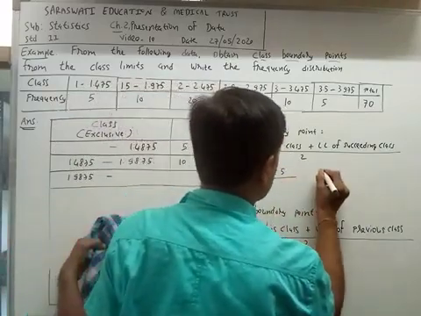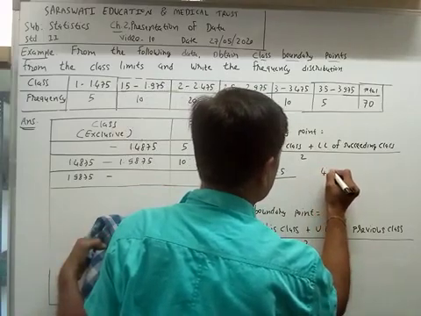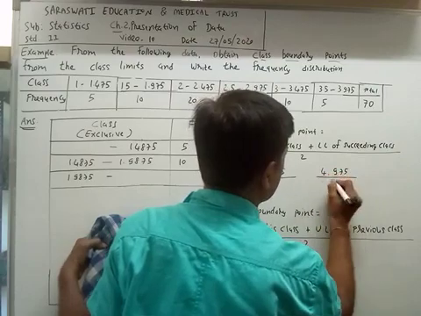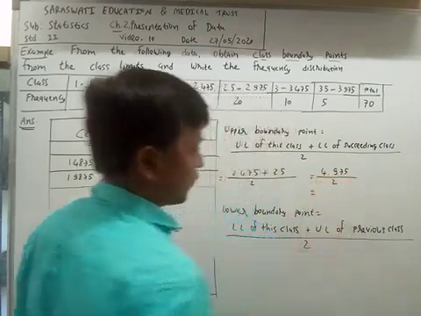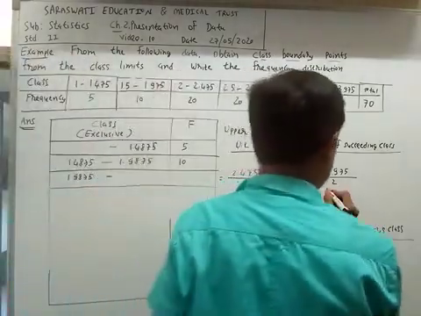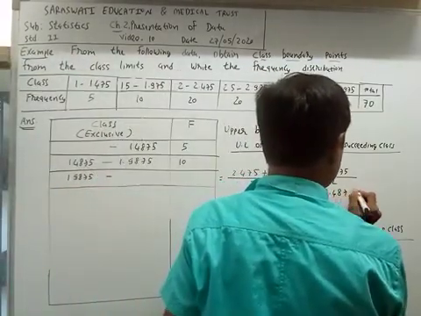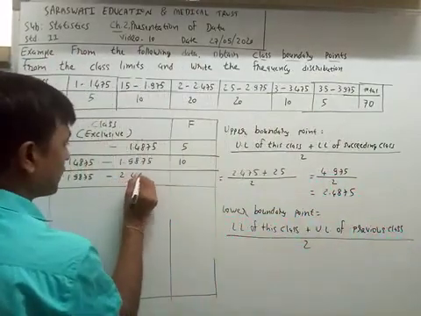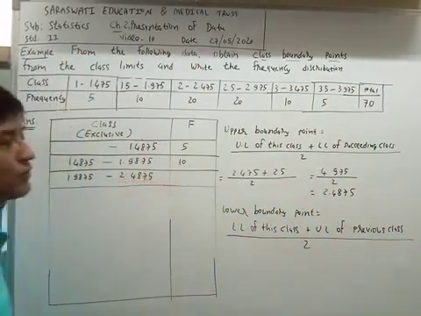So the total is 4.975 divided by 2, and the answer is 2.4875.